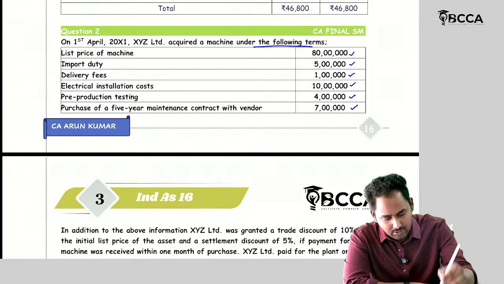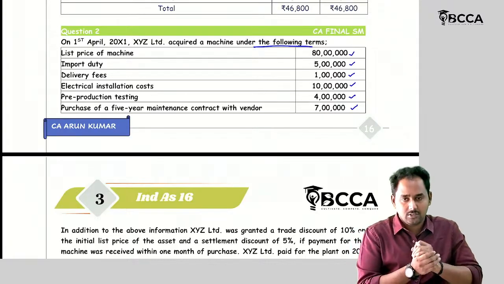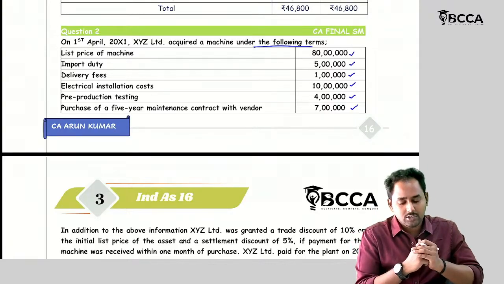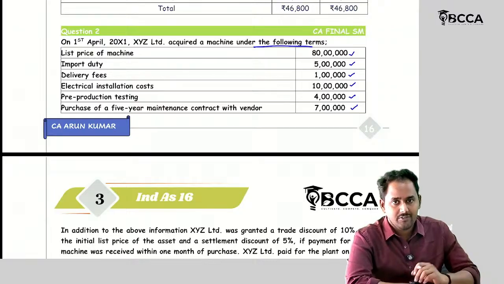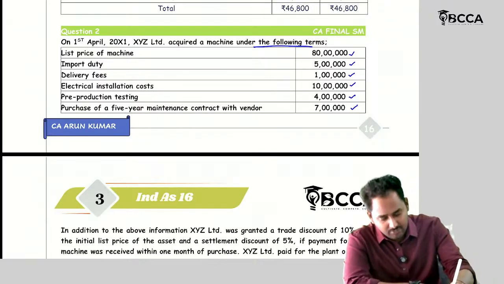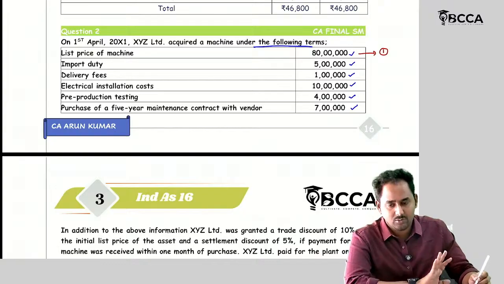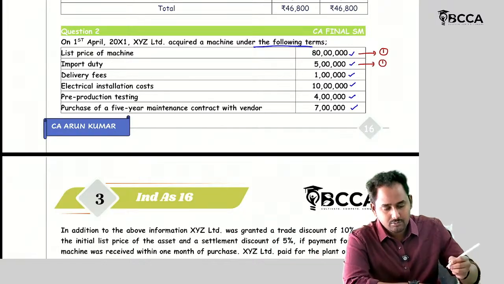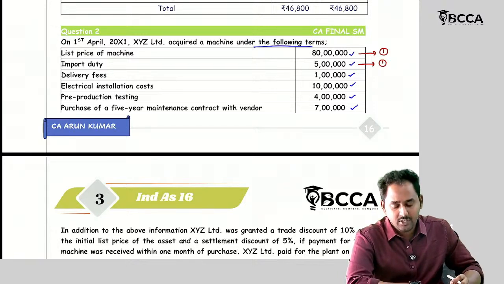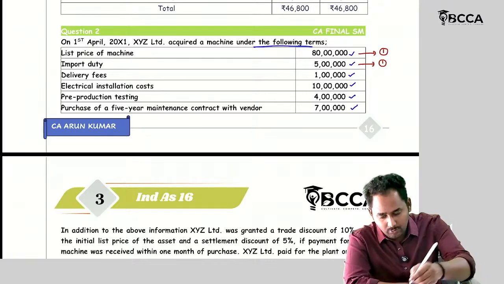So here the focus is at what cost I should recognize my asset in my books. So the cost is divided into 3 parts, right? So I want you to identify the cost parts. The list price of the machine comes under purchase price, that is 1. The import duty, whether it is refundable or non-refundable. Import duty I paid. So what is the default assumption?